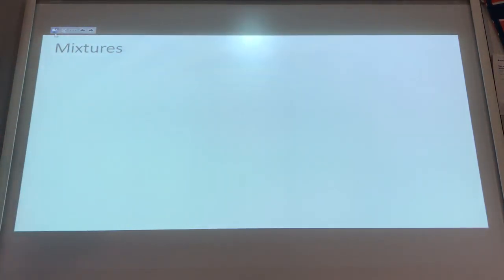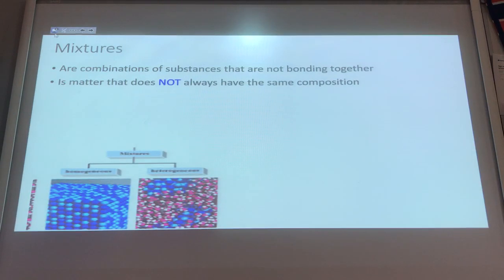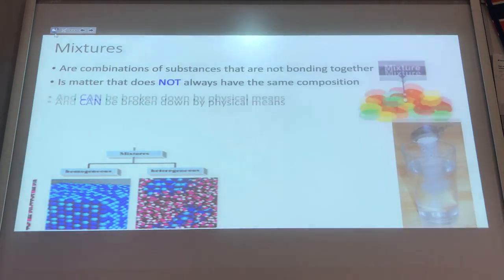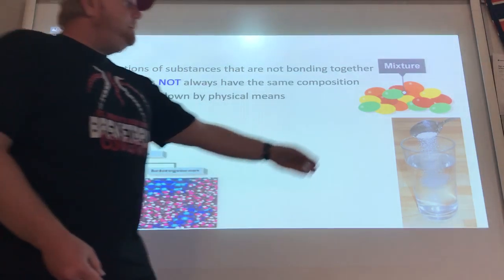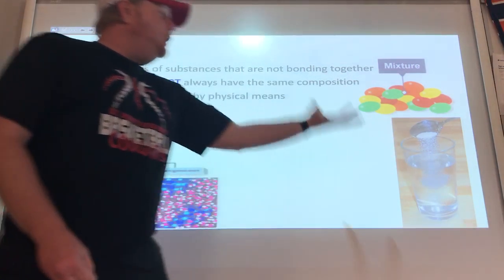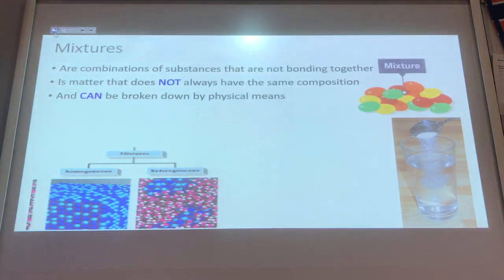Now, mixtures is what we're going to really focus on today. Mixtures are combinations of substances that are not bonded together. There's no bonding. There was no chemical reaction. All right? It is matter that does not always have the same composition. Sometimes it might be uniformly mixed very nicely. Other times you might have big globs and chunks here and there. And it can be broken down by physical means. I can separate it out by color. I can heat the water and have it evaporate and have the sugar come back.